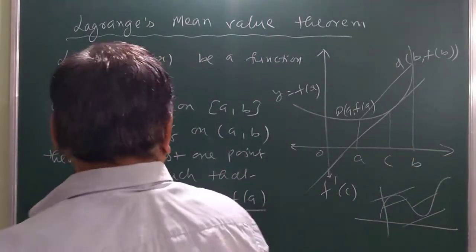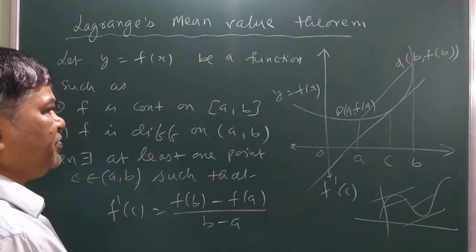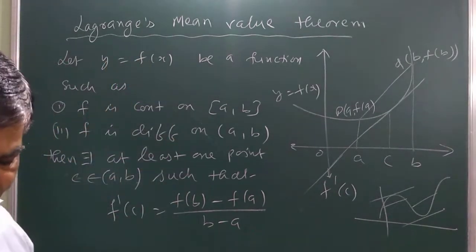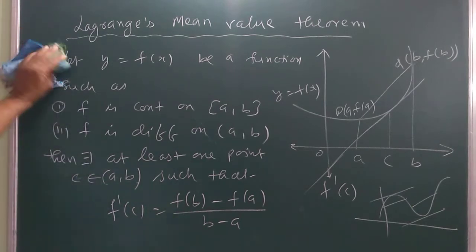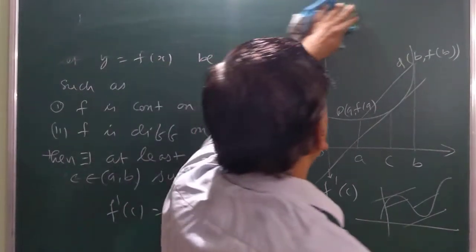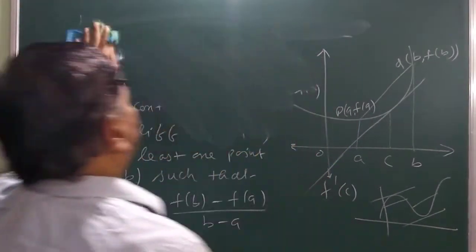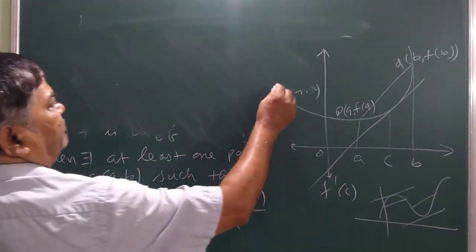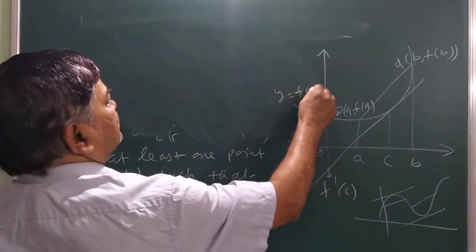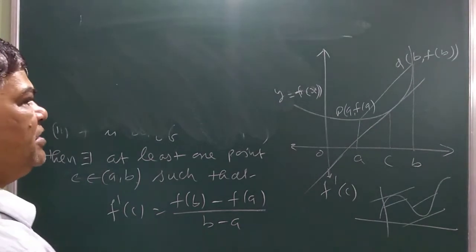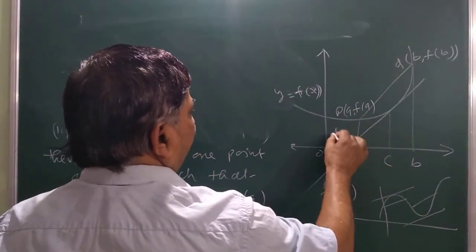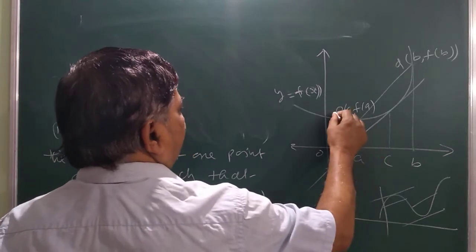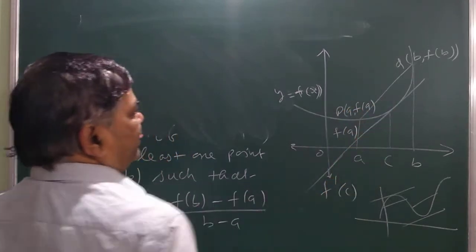So here, let us move to prove the theorem. Suppose a function is given in the form of a graph, that is y equals f(x). You see at the point a, since y equals f(x), this line is f(a). So this point P is (a, f(a)).